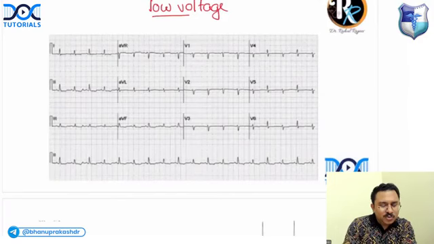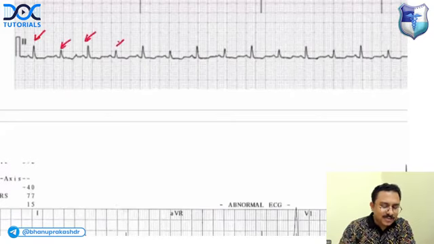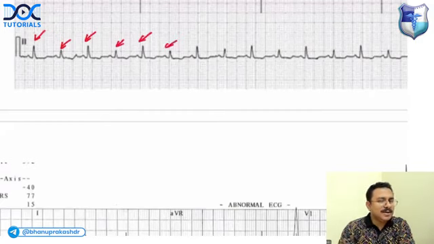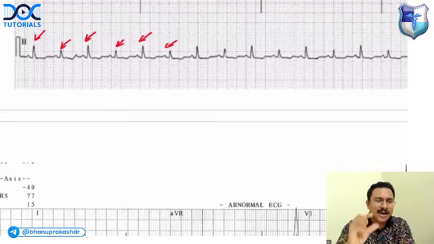Rituraj, if you look again carefully at the individual complexes, can you see that you have alternating high and low amplitude? Some complexes are relatively larger in amplitude than others. It is the height or the amplitude.